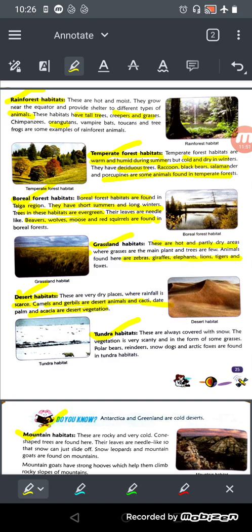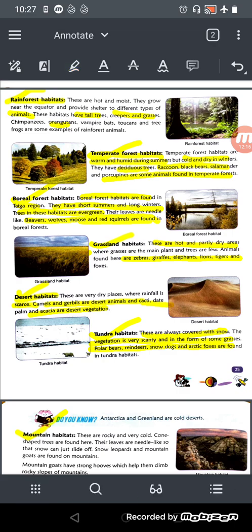Now, tundra habitat. These are always covered with snow, meaning the polar regions. The vegetation is very scanty, in the form of some grasses. यहाँ पे बहुत कम vegetation, मतलब plants बहुत कम होते हैं, और जो होते हैं in the form of grasses only. Polar bears, reindeer, snow dogs, and Arctic foxes are found in the tundra habitat.